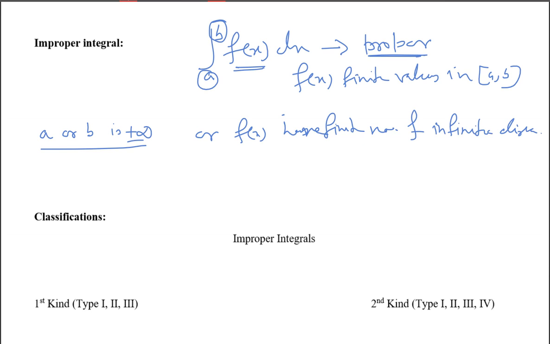Finite number of infinite discontinuities means at some point in this interval f of x takes an infinite value. Then we say that the integrals are improper integrals.